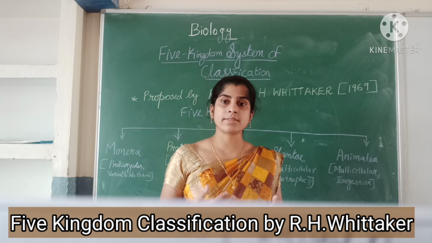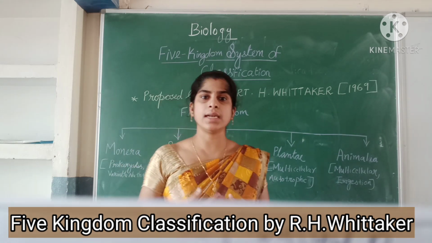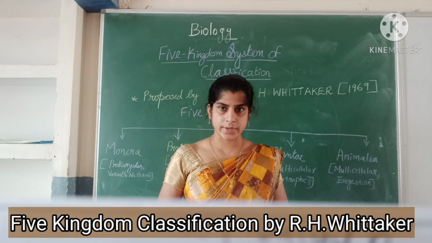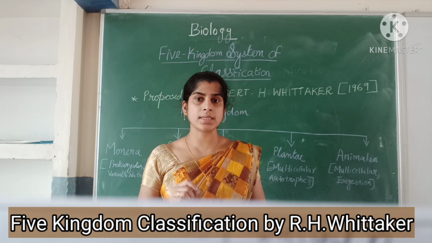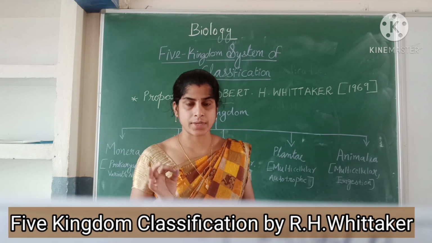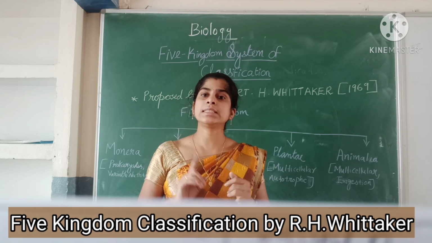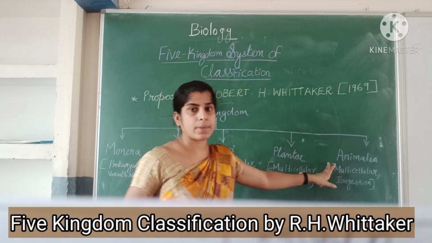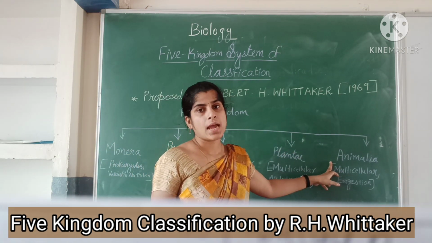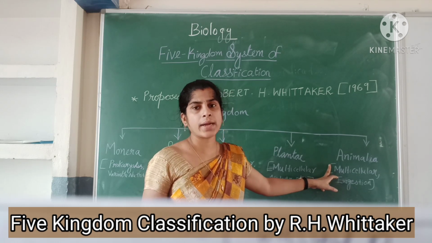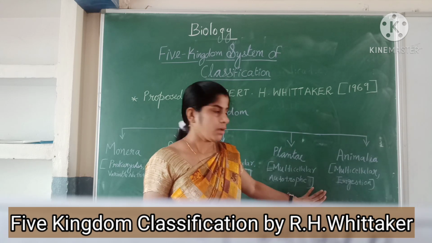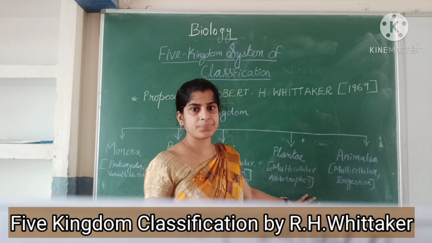You know that Carolus Linnaeus first gave the two kingdom classification, which included only kingdom Plantae and kingdom Animalia, and all the organisms were included in these two kingdoms.